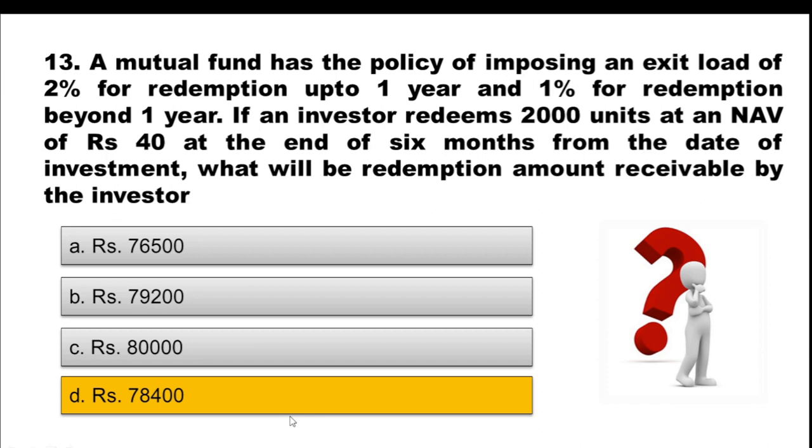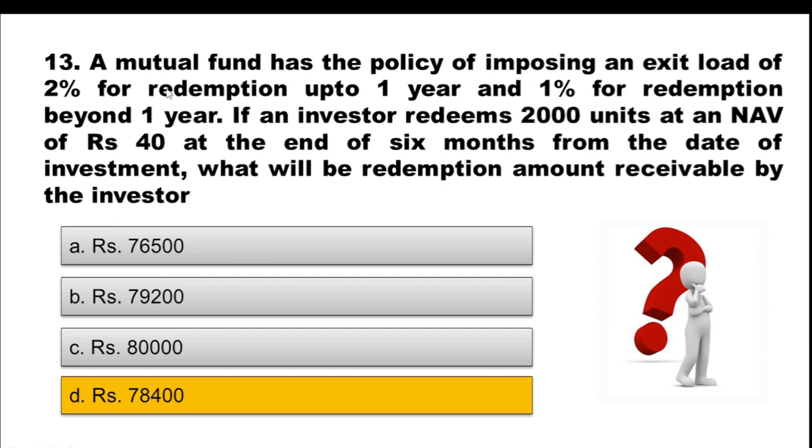I will explain this to you. It says that there is an exit load of 2% for redemption up to 1 year. Now this person is redeeming the money at the end of 6 months. So obviously this is before 1 year, and thus the exit load of 2% will be charged.